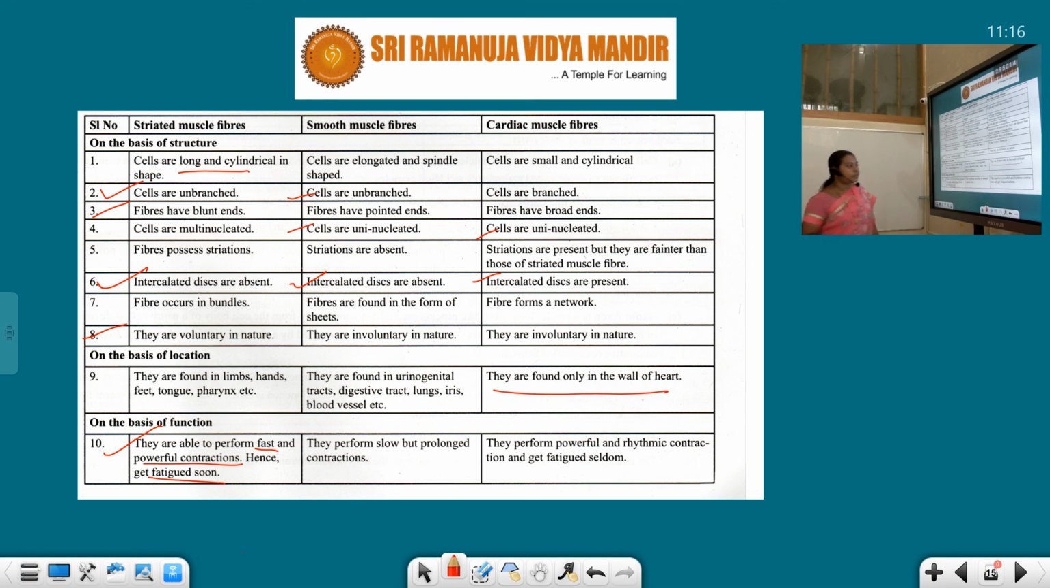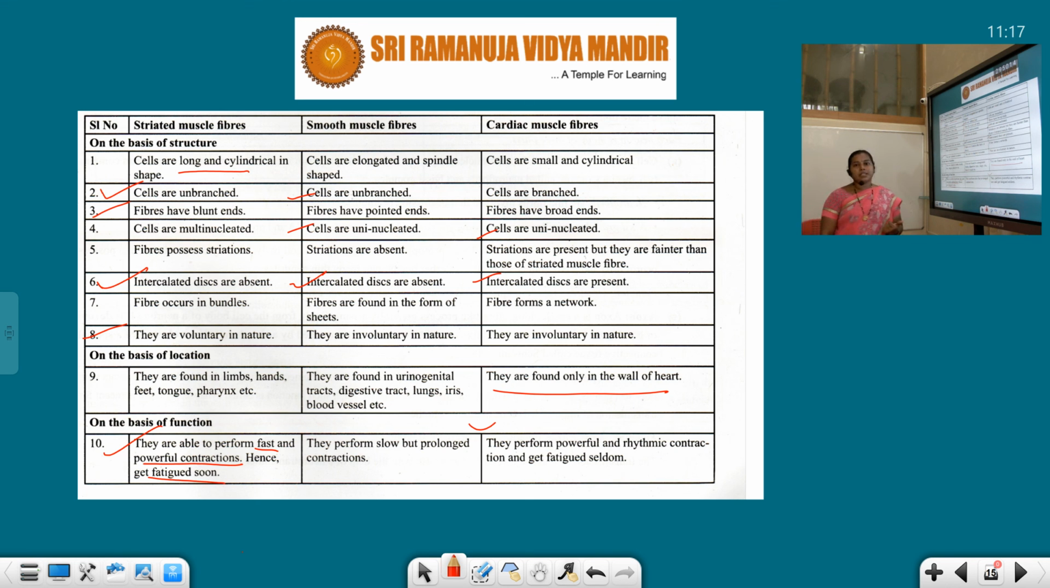So they get tired. Next, they perform slow but prolonged contractions. Digestion, breathing and the flow of the food material in the intestine are all very slow movements performed by the smooth muscles, right? And the next, third important point, they perform powerful and rhythmic contractions and seldom get fatigued. So the pushing and pumping of the blood is mainly by the cardiac muscle which is present in our heart. Understand, students?